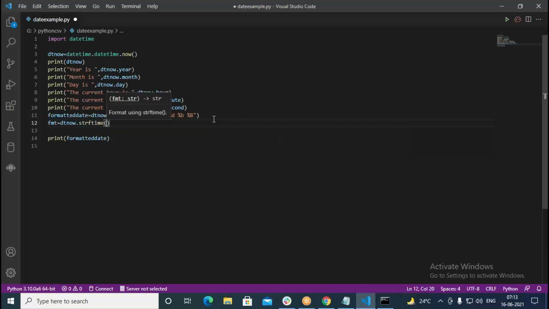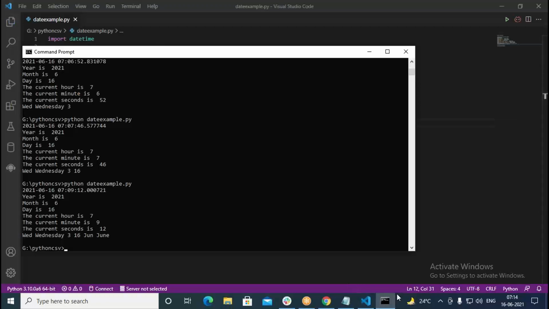From this, now I would like to print only 2 digits of the year, and I also want the 4 digits of the year. I can go for both 2 digits of year as well as 4 digits of the year. Then after that I would like to go with the month also. So here I can go with the lowercase %m. So what does %m mean? This is going to print 21, then 2021, and it has to print 6 also. Again run this, it should print in that way.